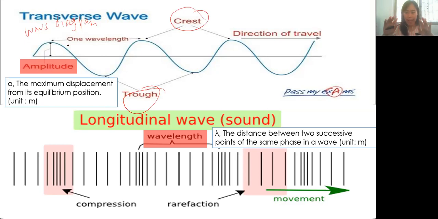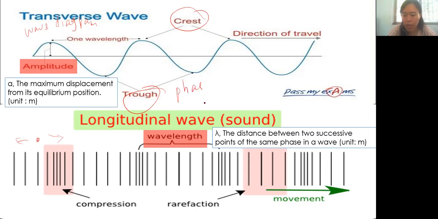For longitudinal wave, because the particles are moving left to right, it's parallel. The particles vibrate parallel to the direction of propagation of the wave. This crest and trough we call a phase.